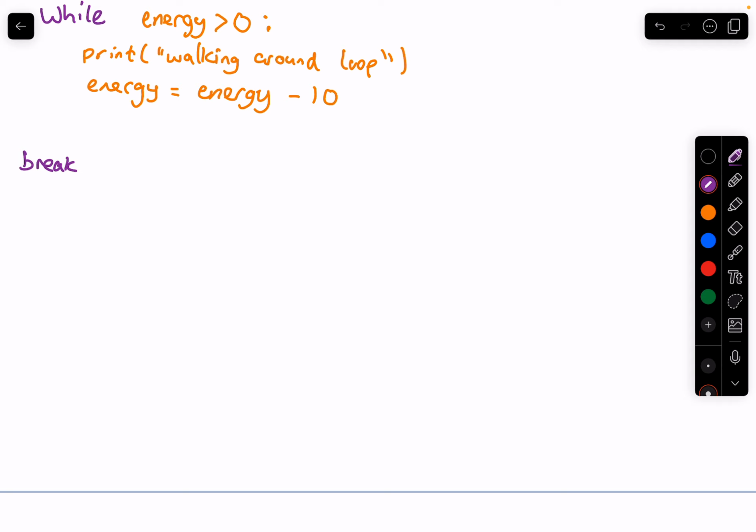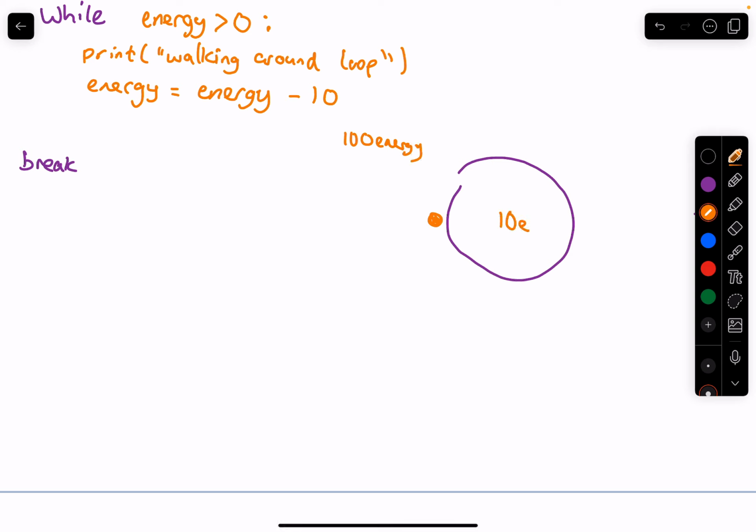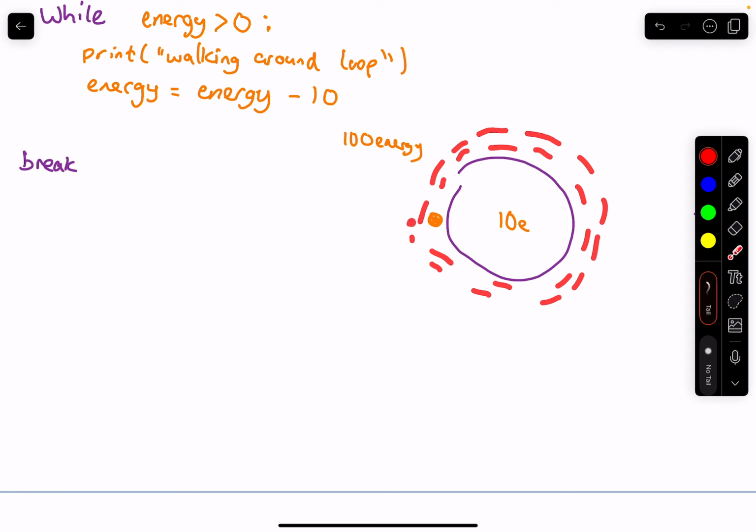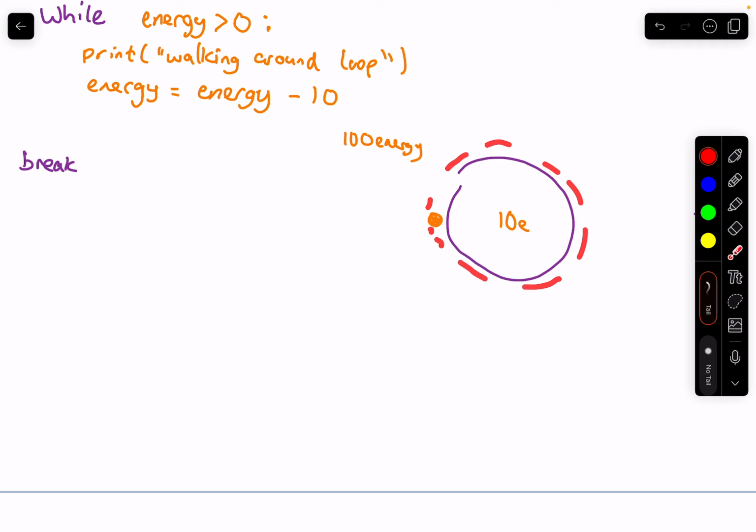So if we had this circle again, and this person is walking, and they still have 100 energy, but it takes 10 energy to walk around. The break statement will essentially stop this, even if this person still has energy left to walk around this loop. For example, maybe they can only walk around this loop at certain times. So when this time is exceeded, then they will stop. And that's what we can use break for.